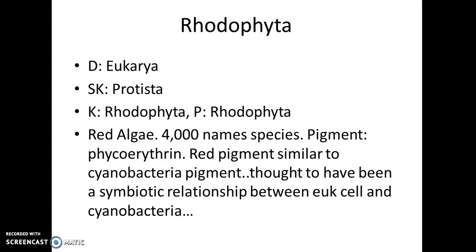Now, Rhodophyta is domain Eukarya, superkingdom Protista, kingdom Rhodophyta, phylum Rhodophyta, which could be a little confusing. These are known as red algae. There are 4,000 named species, and they have a pigment called phycoerythrin, which is a red pigment that's similar to the pigment found in cyanobacteria. Which is thought to have been a symbiotic relationship between eukaryotic cells and cyanobacteria. Oh my gosh, symbiosis, everything's coming together.